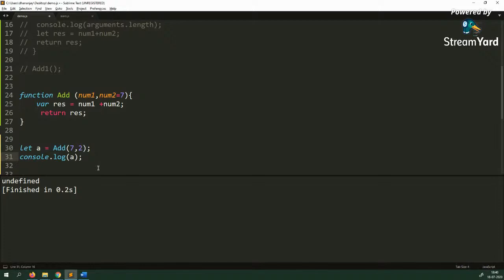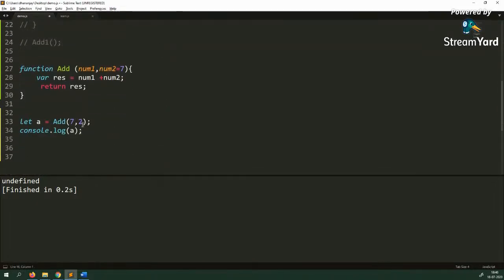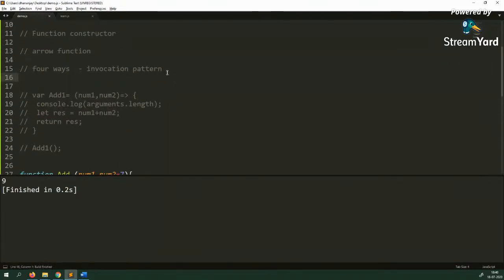All right. So in JavaScript, as you saw, you can create a function in 4 ways. You can call a function in 4 ways also, and that is called the invocation pattern. When you call a function like this, like here I have a function add, and I'm calling that function like this, this is called the function invocation pattern. So when you call a function like a function, that is called the function invocation pattern.